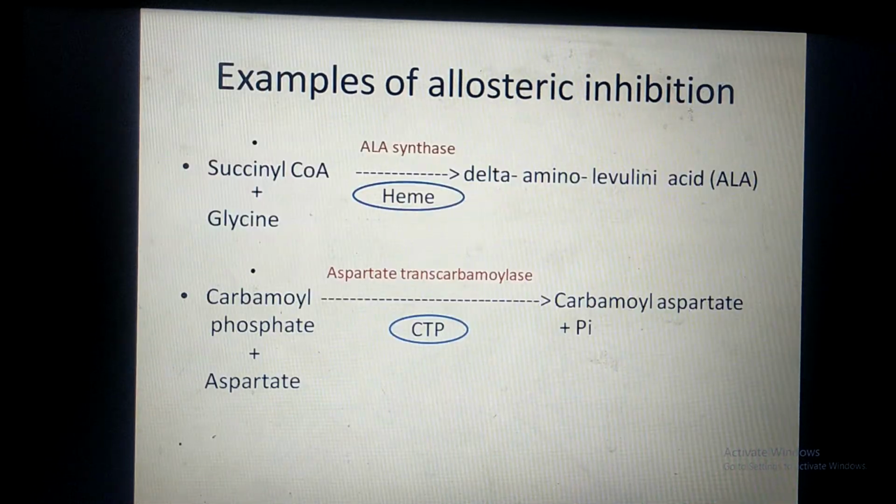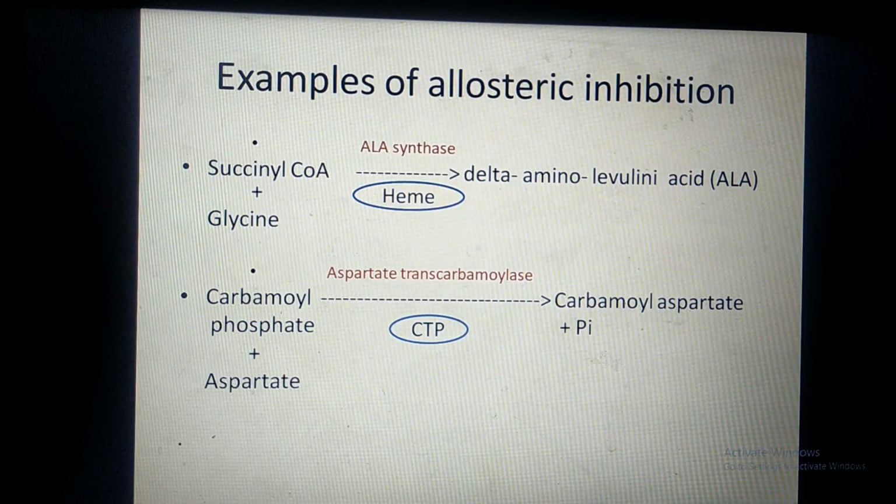Now comes to the examples of allosteric inhibition. First example is succinyl-CoA and glycine binds to form delta aminolevulinic acid. Enzyme is ALA synthase. Now heme is the allosteric inhibitor of this enzyme.